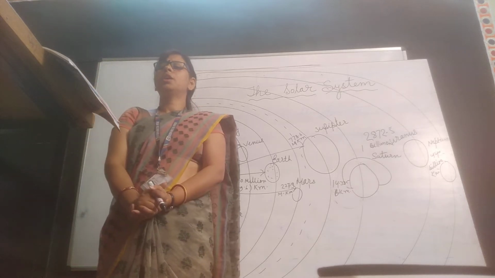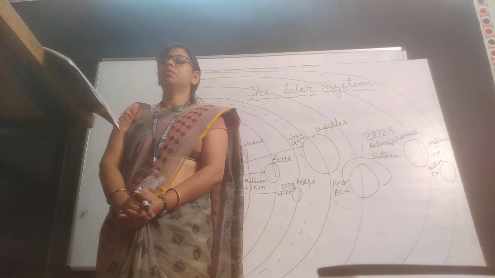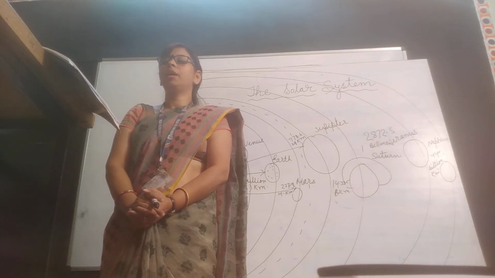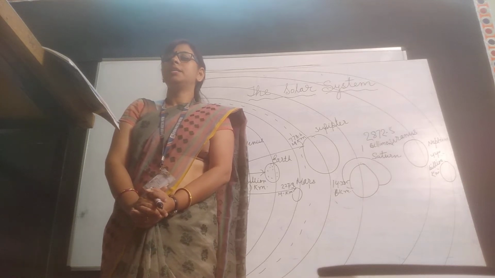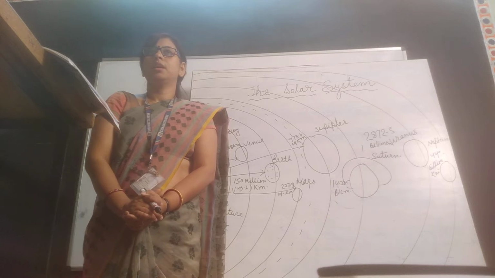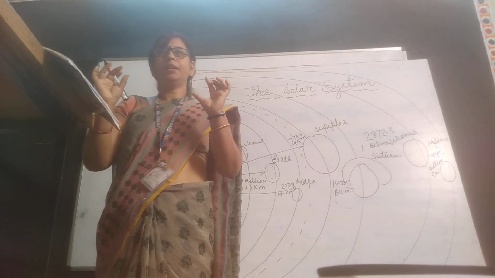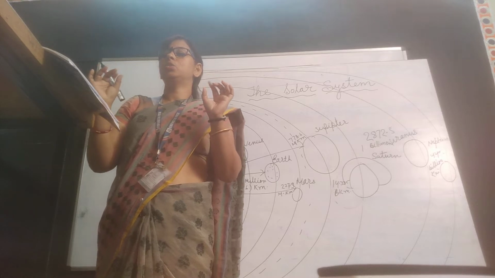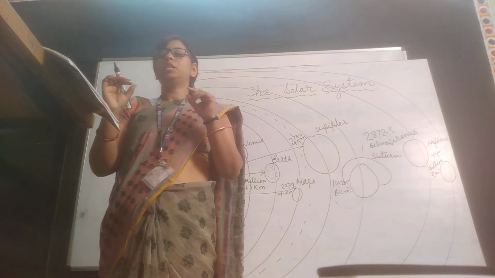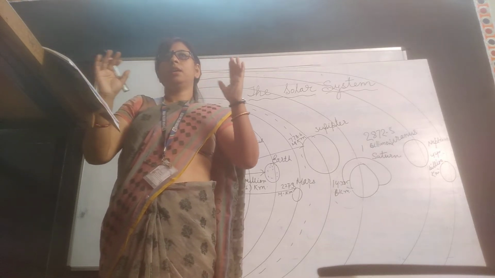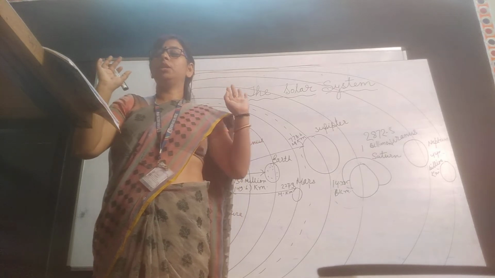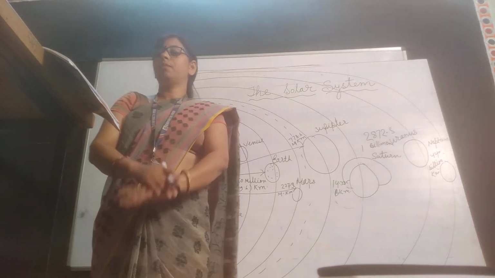You know the word solar is derived from where? The word solar is derived from a Latin word solaris, which means sun. Solar is a Latin word which means the sun. The solar system hence means the family of the sun. The whole family is known as the Sun family.